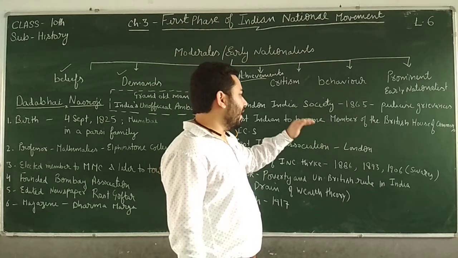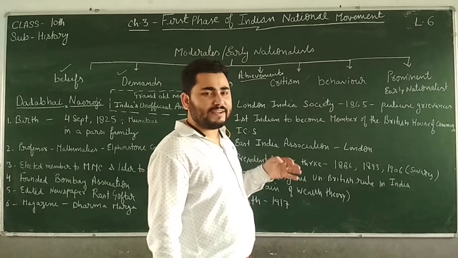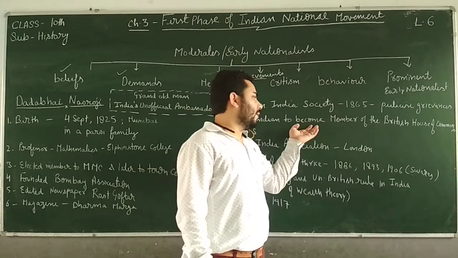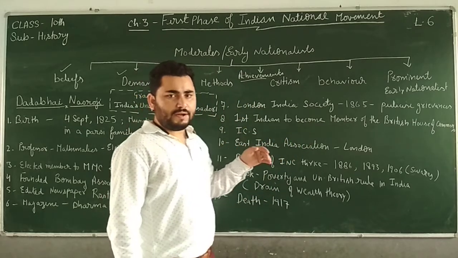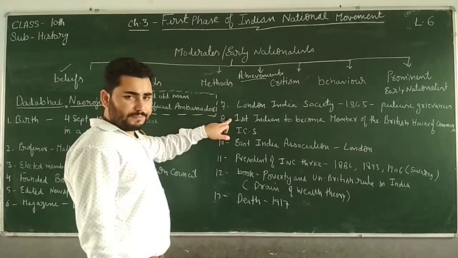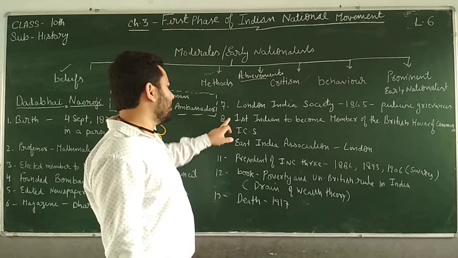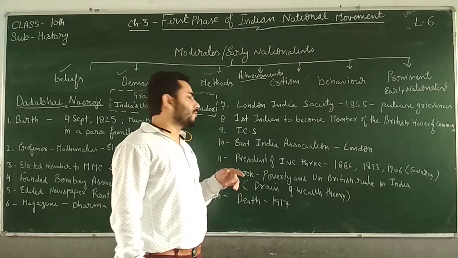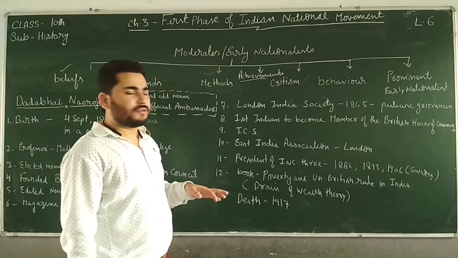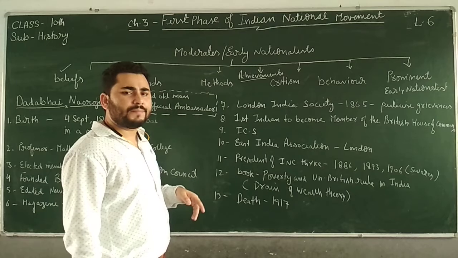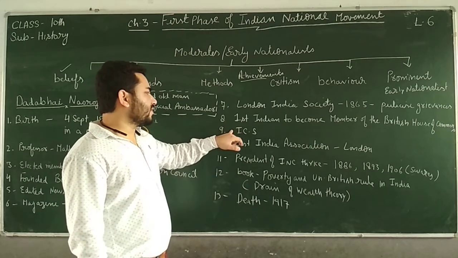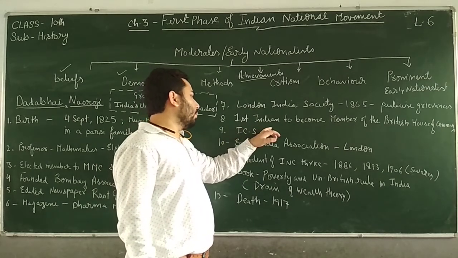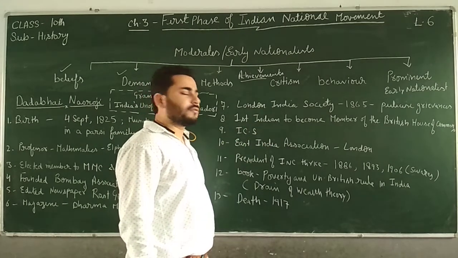And in that British House of Commons, he demanded various civil rights for the Indian people, and various reforms, economic as well as political and constitutional reforms in India, right? And it was because of his arguments that the exam of ICS, which was conducted only in Britain, also started being conducted in India, because it was not possible for Indians to go to England and take the exam. Okay, so he convinced the Britishers to hold the exam in India also, right?